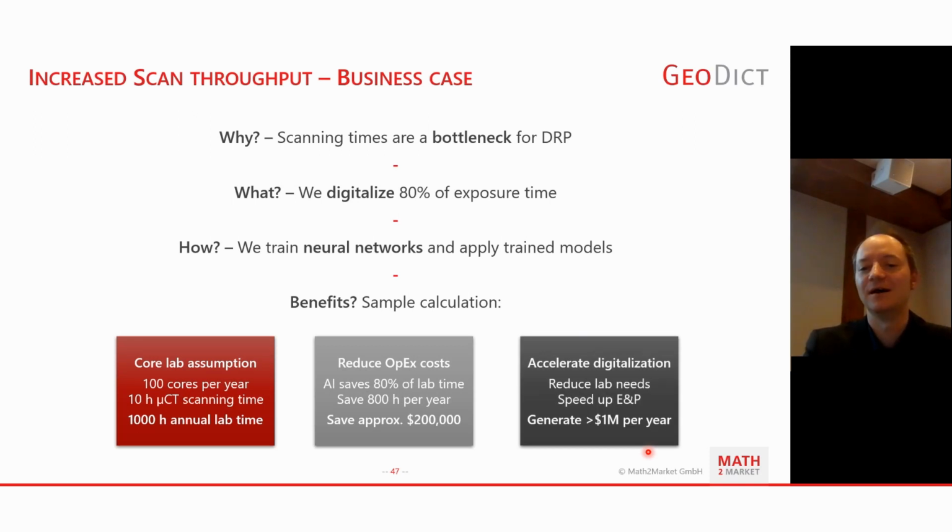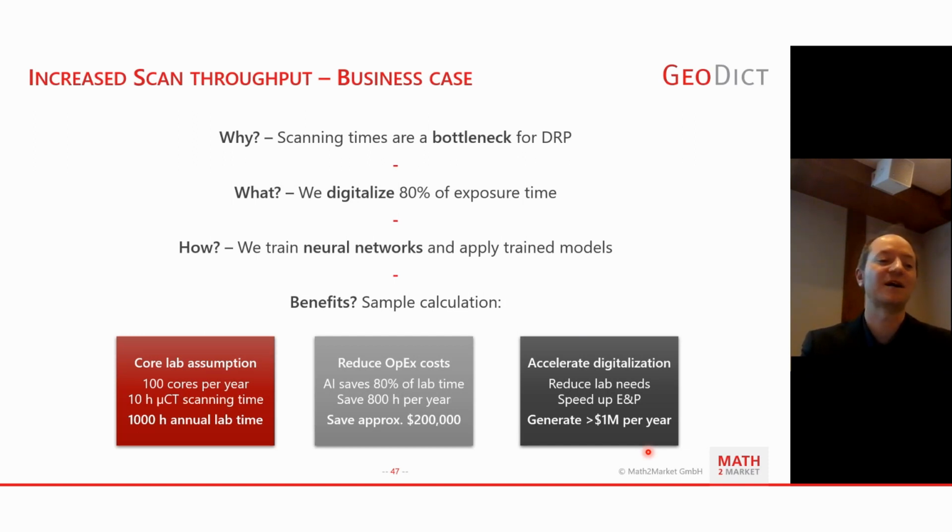Just one number. Or we can also just accelerate the digitalization process. So we can reduce the lab needs per core and thus speed up exploration and production. If you're not yet having the time to image all the samples that you're getting at peak times, you can just reduce the needs per core and thus potentially speed up exploration and production.